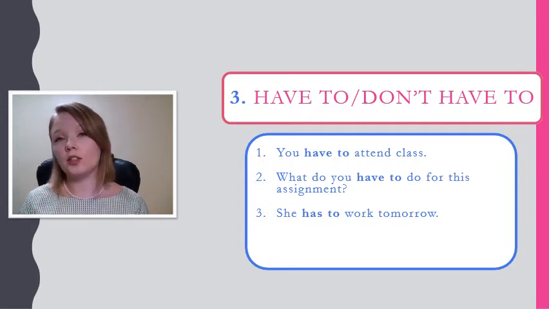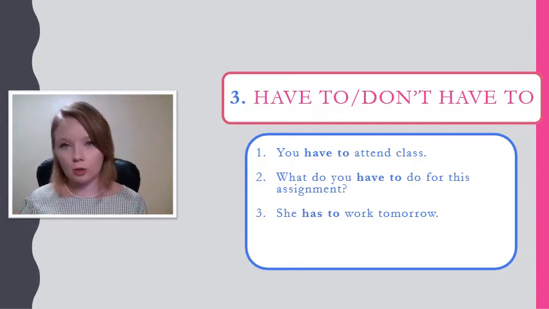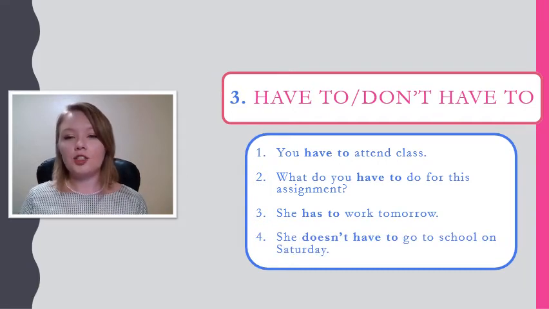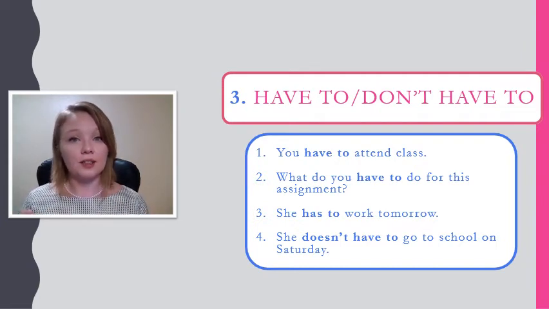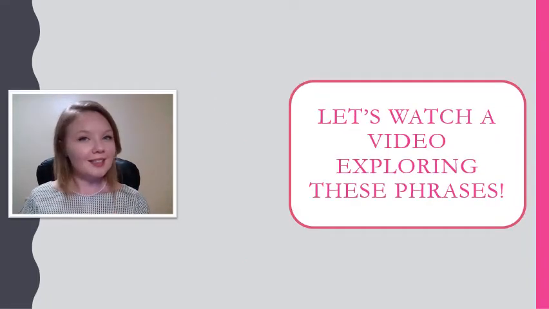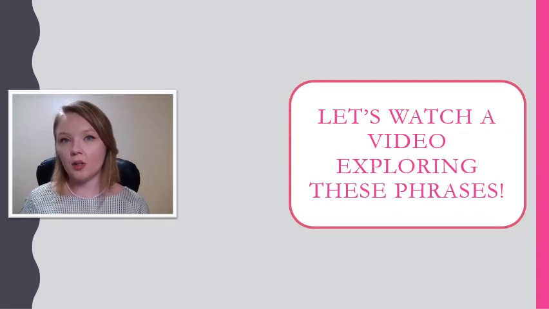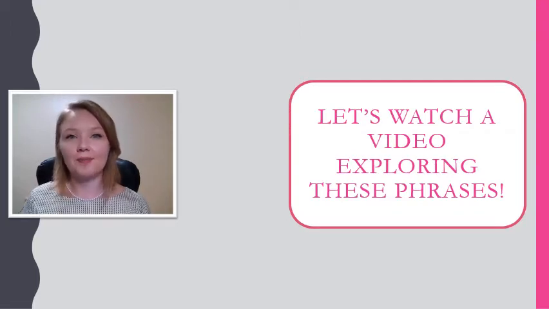She has to work tomorrow. She has no choice. She has to work tomorrow. She doesn't have to go to school on Saturday. Now that we've looked at some sentences using have to and don't have to, let's dig a little deeper. To dig a little deeper, let's watch a video exploring these phrases. Make sure you watch carefully, and I will see you soon.